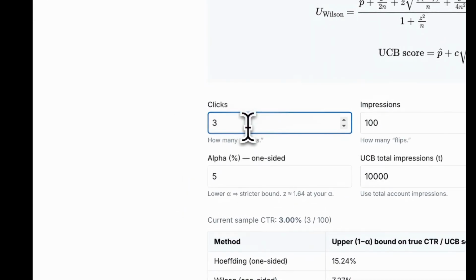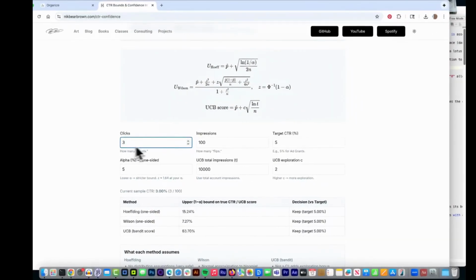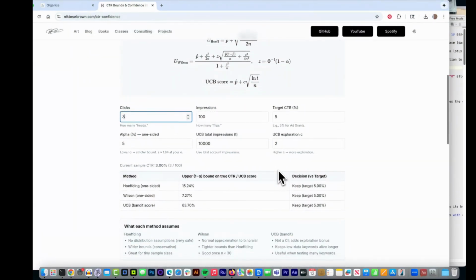So what this does is you put in the number of clicks you got and the number of impressions. So you would expect if you got 3 clicks from 100 impressions, your click-through rate is 3%. However, because this isn't that many impressions, it's possible within a reasonable range for your true click-through rate to be 15% according to Hoeffding and 7% according to Wilson, which are 2 statistical tests.